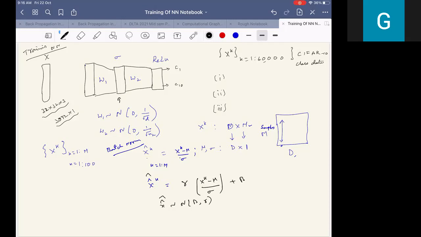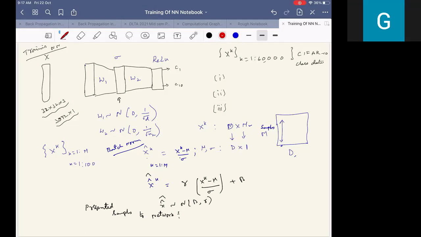Assume that we have done it, we have initialized it, and we started giving batches of samples to the network. Then what do you expect? What is the next step? Batch norm is done and samples are presented to the network. Okay, what's the next? Fixing of hyperparameters like learning rate and number of epochs.